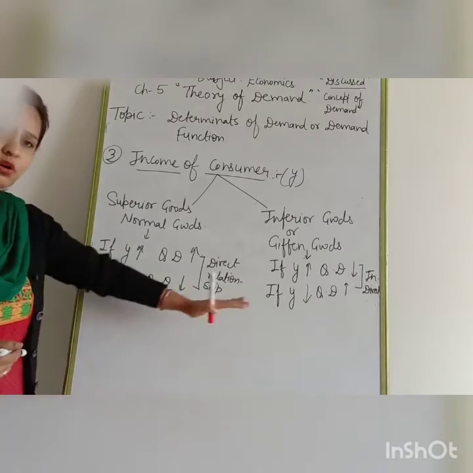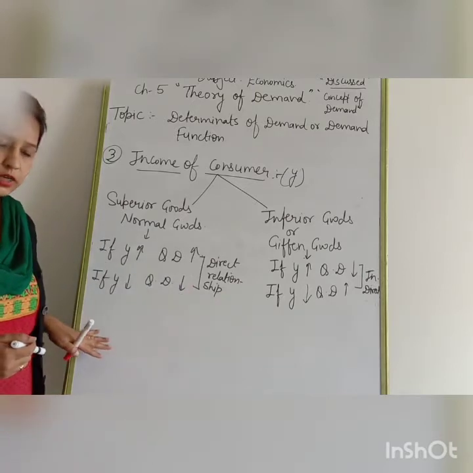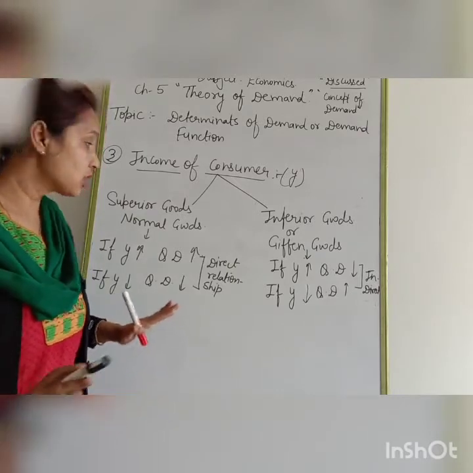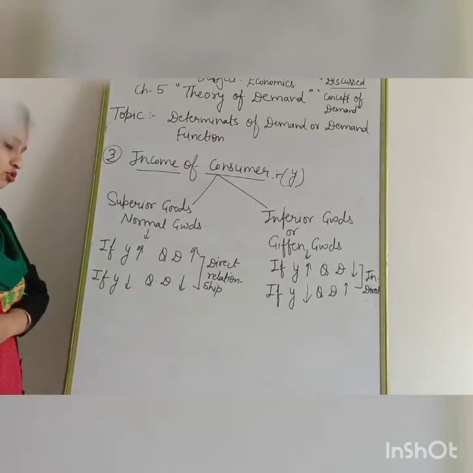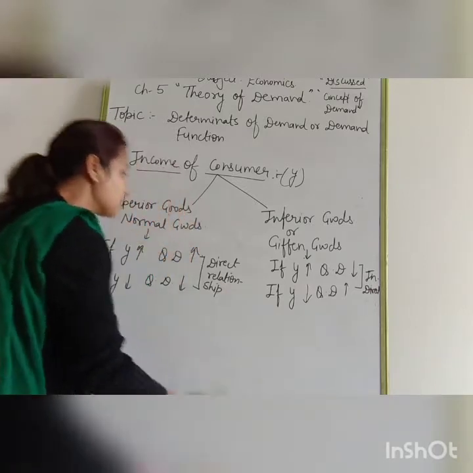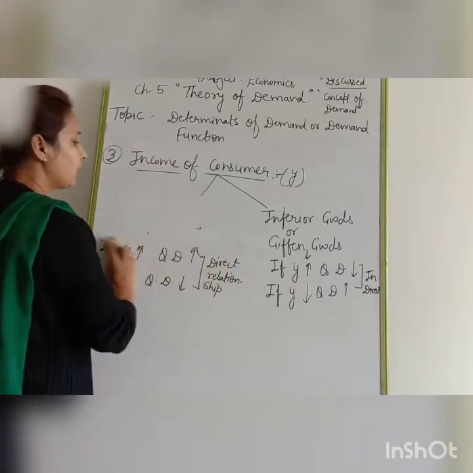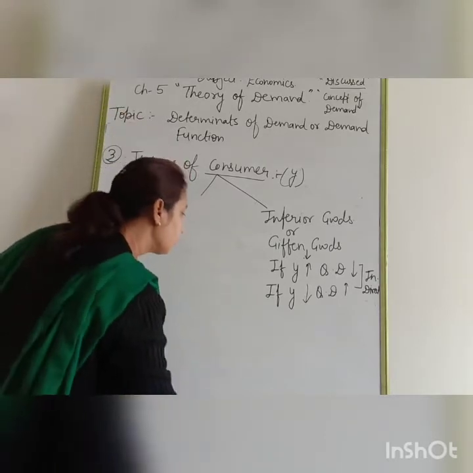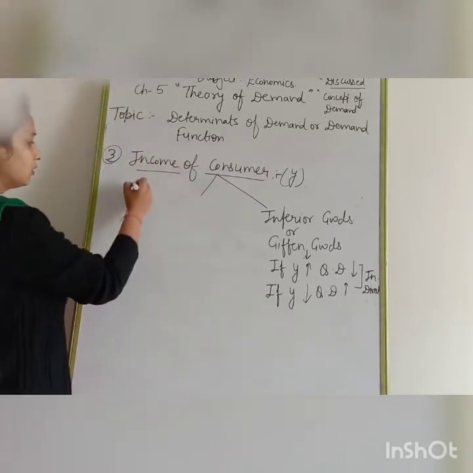When income increases, you can see I never told you that prices are changed. Prices remain constant in both conditions. Prices will not change. So how are we going to show that if income increases, quantity demanded also increases? First of all, we are going to show superior goods. Look at this.